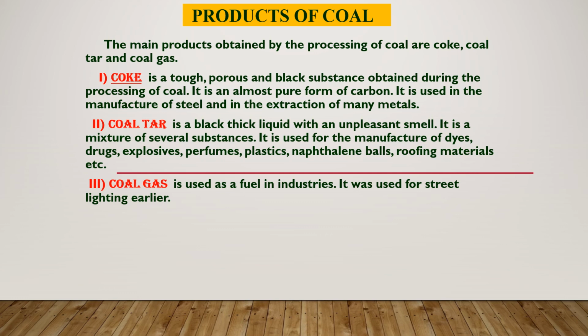The next product is coal tar. It is a black, thick liquid with an unpleasant smell. It is a mixture of several substances. It is used for manufacture of dyes, drugs, explosives, perfumes, plastic, naphthalene balls, roofing material, etc. Coal gas is used as a fuel in industries. It was used for street lighting earlier. So these are the important products obtained.